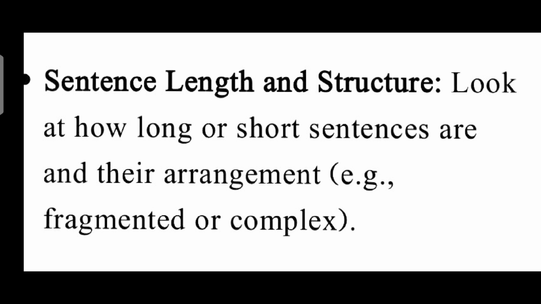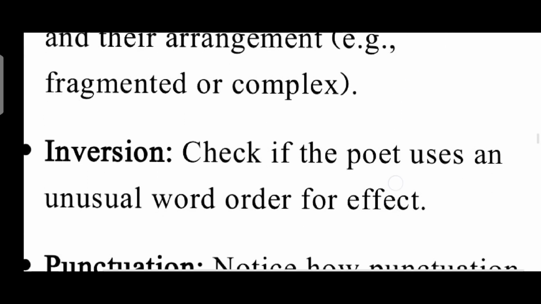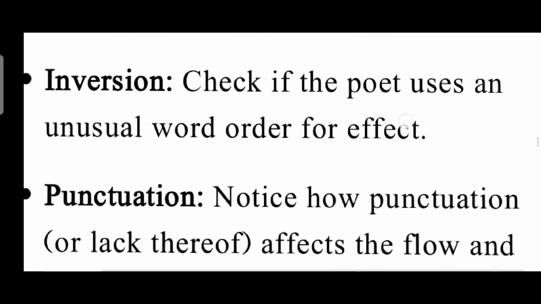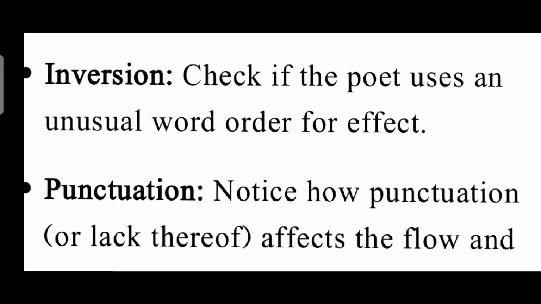The next important subpoint is inversion: check if the poet uses an unusual word order for effect. The next point is punctuation: notice how punctuation, or the lack of it, affects